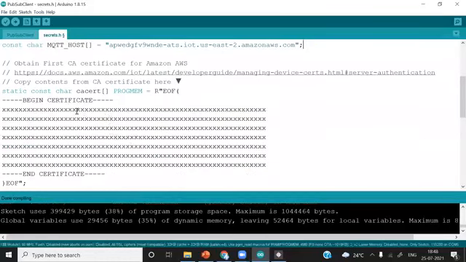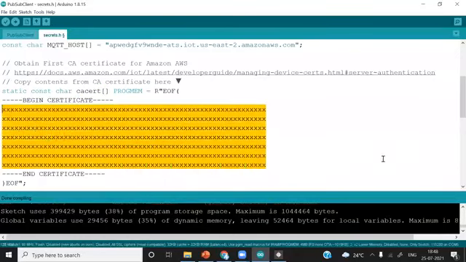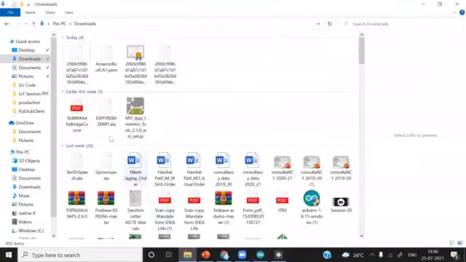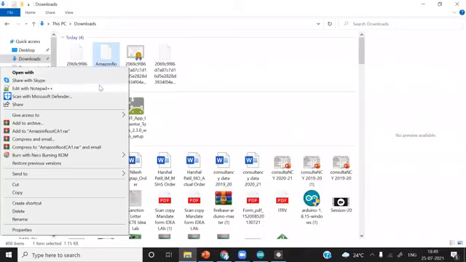After this, the CA certificate, the server authentication certificate. I'll delete this one, and between begin certificate and end certificate, you have to write the content of the certificate. I'll go to this certificate, the Amazon CA certificate. Select this one and right click on it, then open with any editor you have.